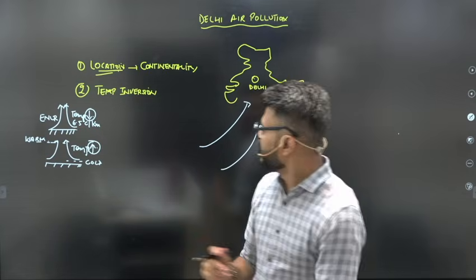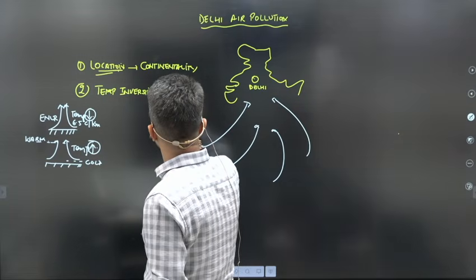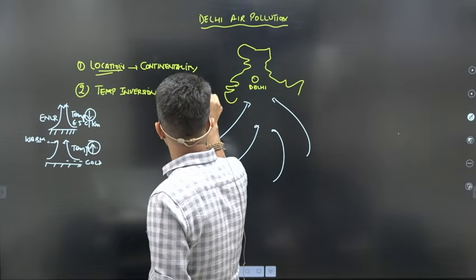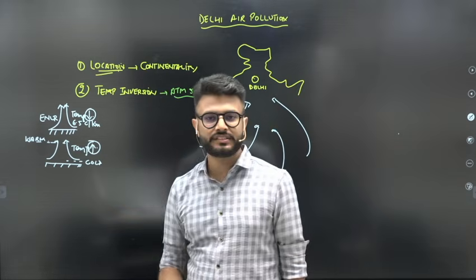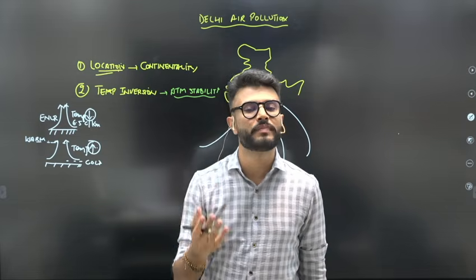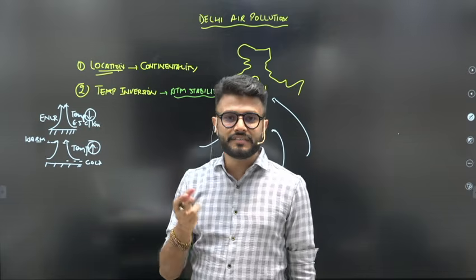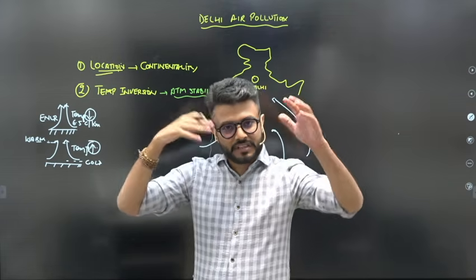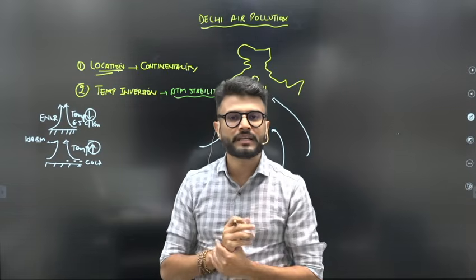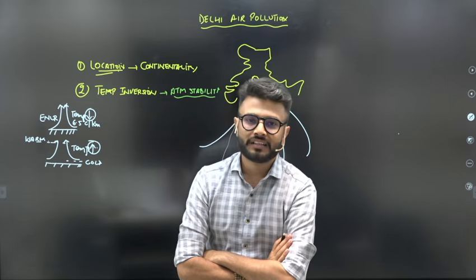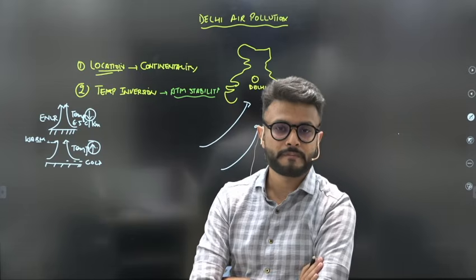Temperature inversion leads to atmospheric stability. What do we mean by atmospheric stability? Atmospheric stable conditions mean relatively high pressure conditions, anticyclonic conditions, which discourage precipitation. So rainfall will not take place. If rainfall is not taking place, there will be aridity. If precipitation had been there, the pollutants would have been washed away and the environment would have been clean. But now there is no precipitation, the arid nature is there, so the pollutants will stay because there is nothing to precipitate them, right?